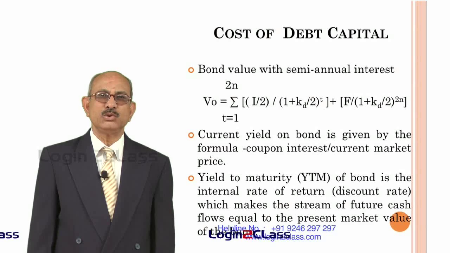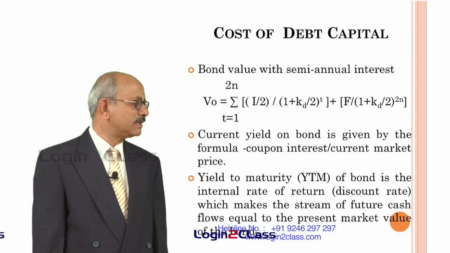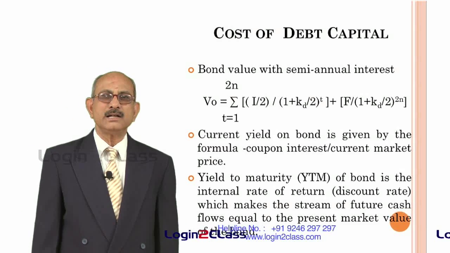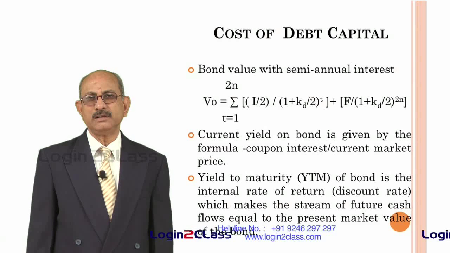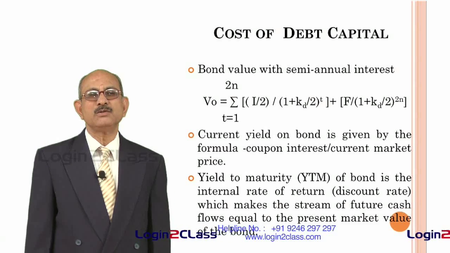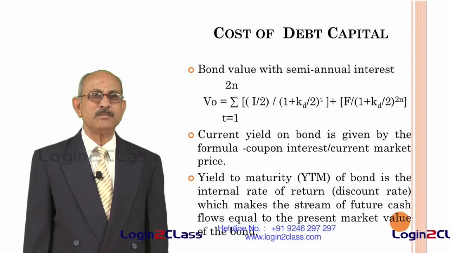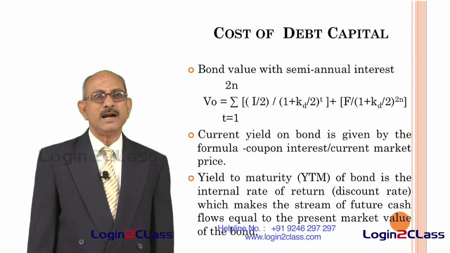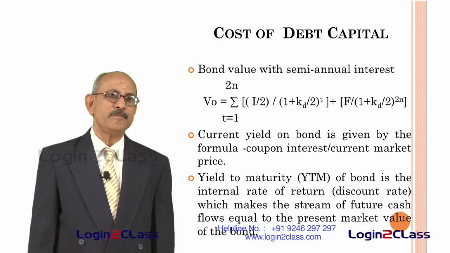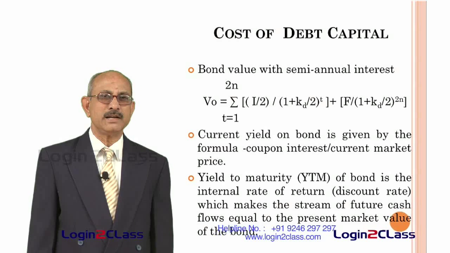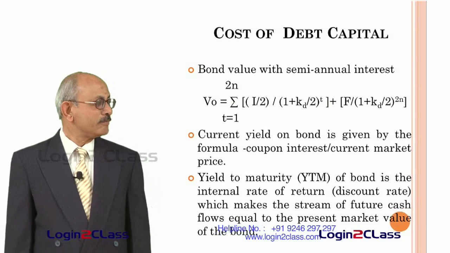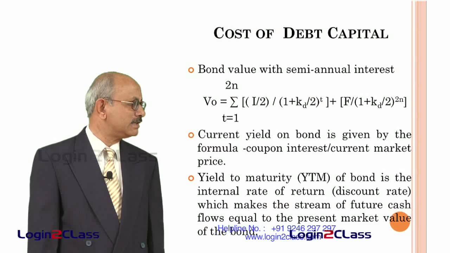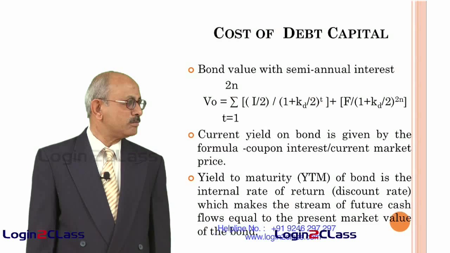And the inverse is true if the bond price is less than the face value. For example, if you had bought the same bond at 900 rupees, your current yield will be 100 rupees of interest which you will be receiving on the face value of 1000, divided by 900, which will work out to more than 11%. So, your current yield will be 11% as against the coupon rate of 10% if the bond value is 900, and your current yield will be less than 10%, that is around 9%, if the bond value is more than the face value, that is 1100 rupees. So, that is an inverse relationship between current yield and the bond price.